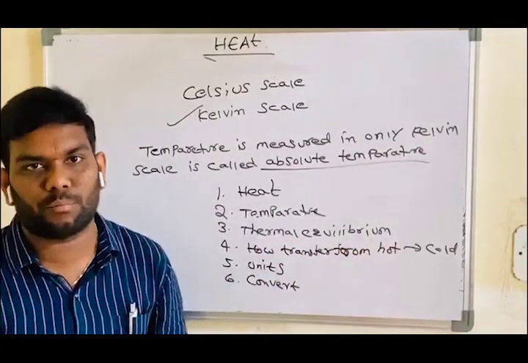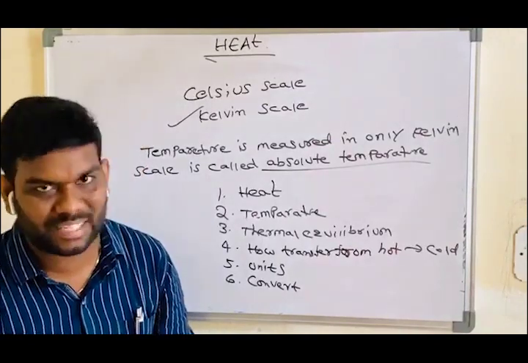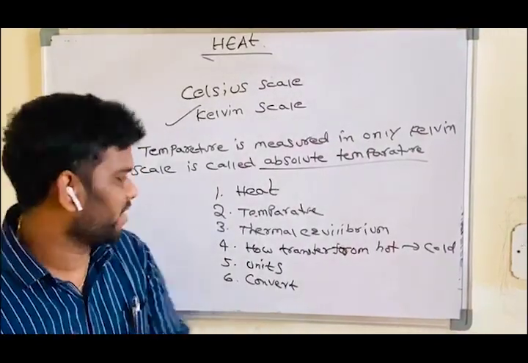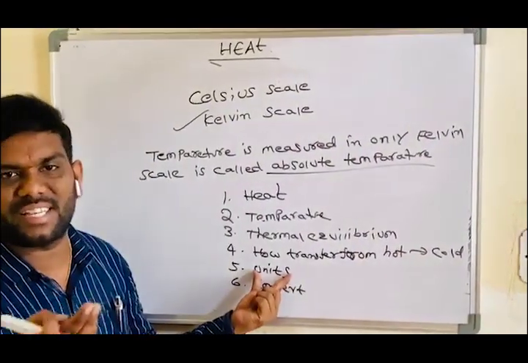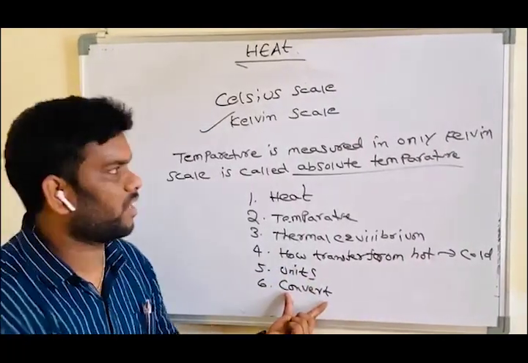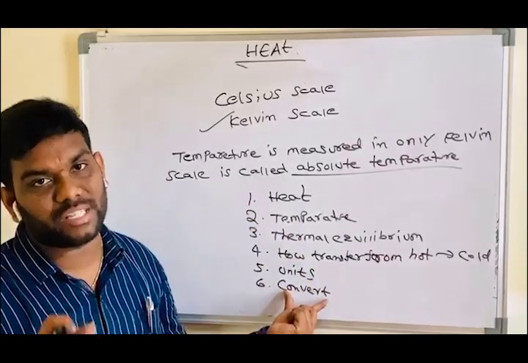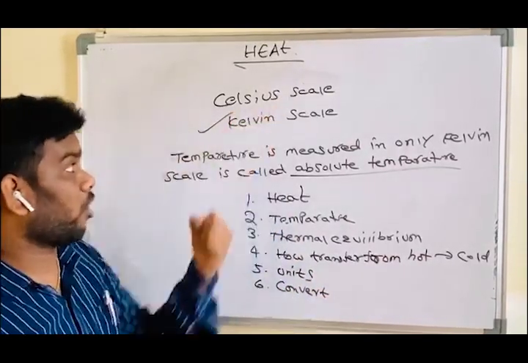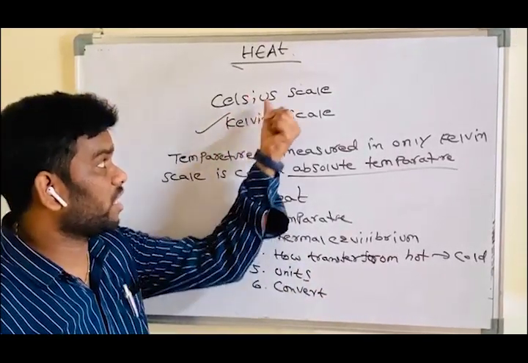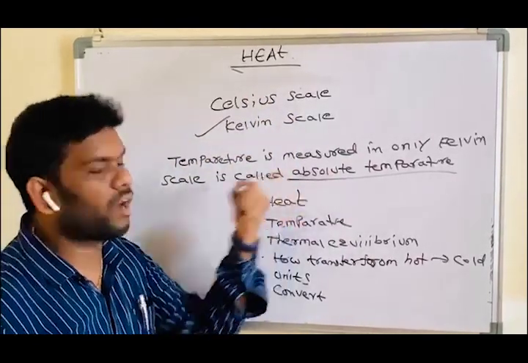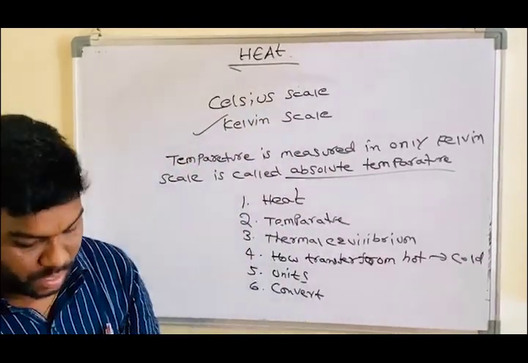How is heat transferred from a hot body to a cold body? I explained it with one activity. And what are the units, CGS and MKS? How to convert: 0 degree Celsius is equal to 273 Kelvin. 0 Kelvin is equal to minus 273 degrees Celsius. And last, temperature is measured in two scales. Only the Kelvin scale is called absolute temperature.